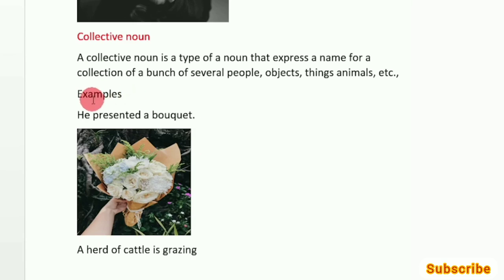So, let's look at some example sentences. He presented a bouquet. So, here bouquet is a collective noun. So, a herd of cattle is grazing. Here, herd of cattle is a collective noun.